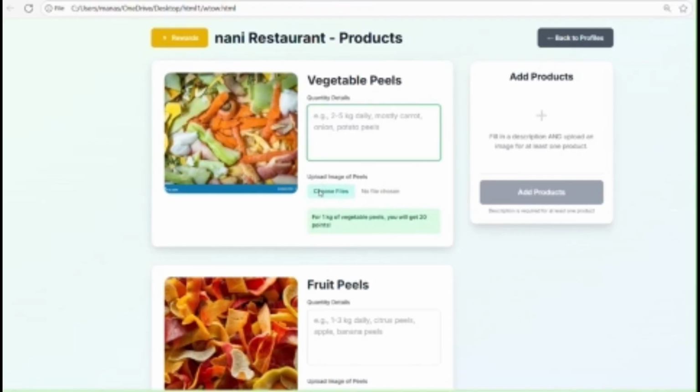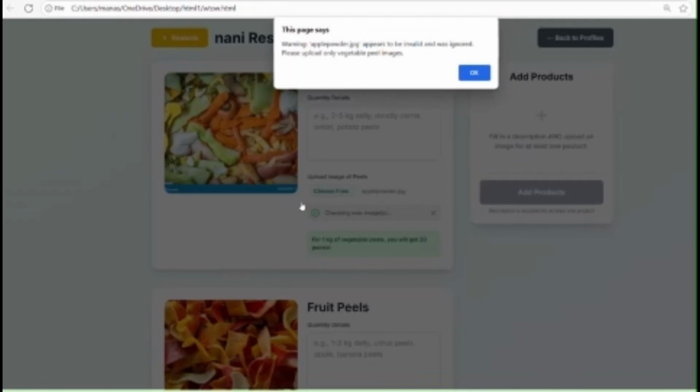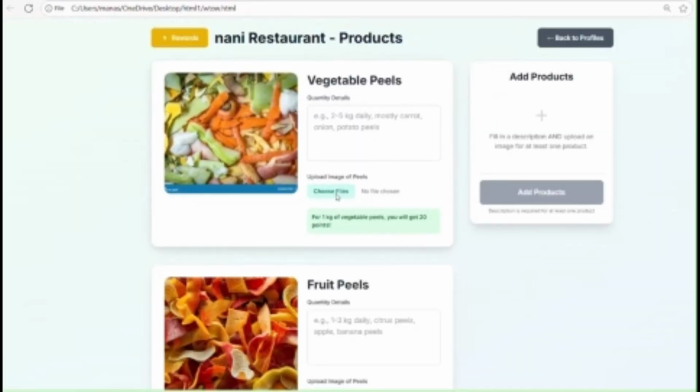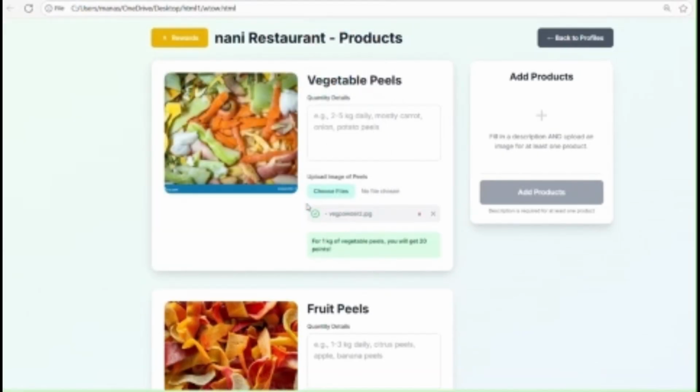Now you can choose a file of your vegetable peels pack. Now I have chosen a wrong pic for the vegetable peels, so it's showing a warning that it is an invalid pic. So you need to upload the right pic. Now once I have uploaded the right pic, it has got uploaded, and you need to mention what the pic is. Carrot, 1 kg.